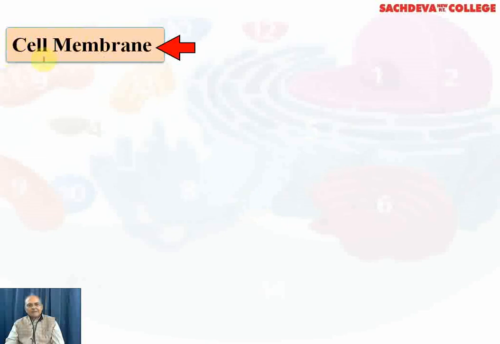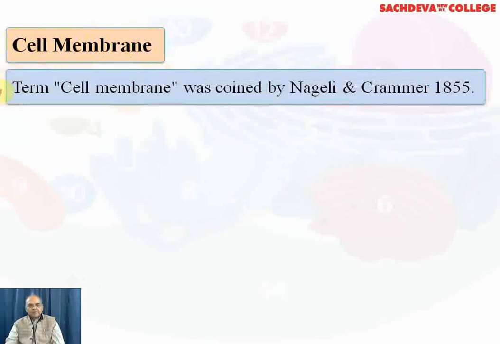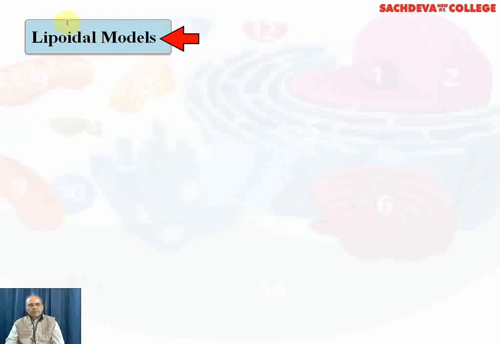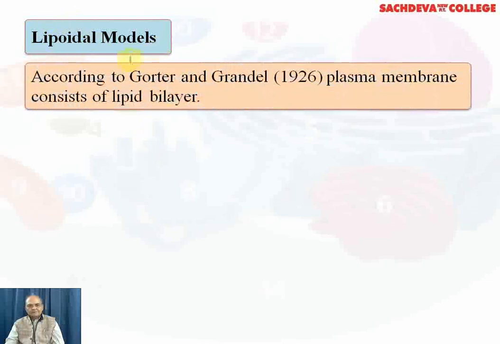Now comes the cell membrane. The term cell membrane was coined by Nageli and Cramer in 1855. The term plasma membrane or plasmalemma was given by Plowe in 1931. Lipoidal model: according to Gorter and Grendel, they were the first to establish that the plasma membrane consists of a lipid bilayer.